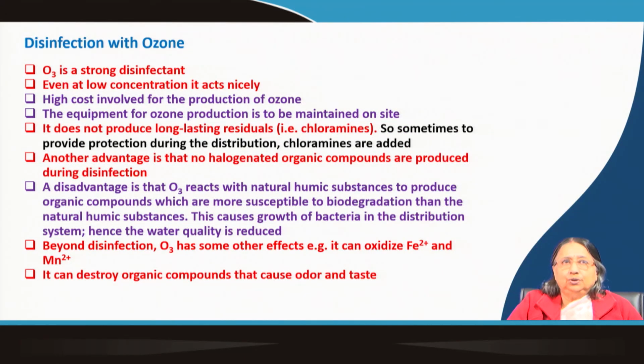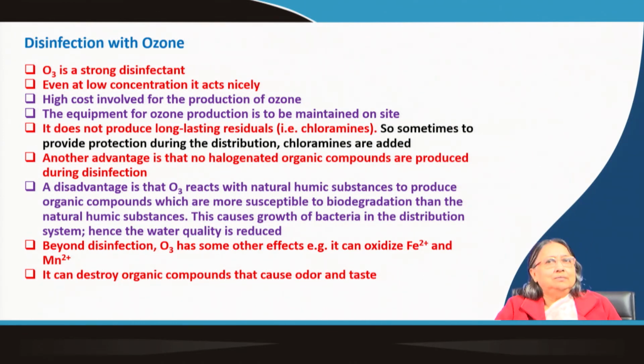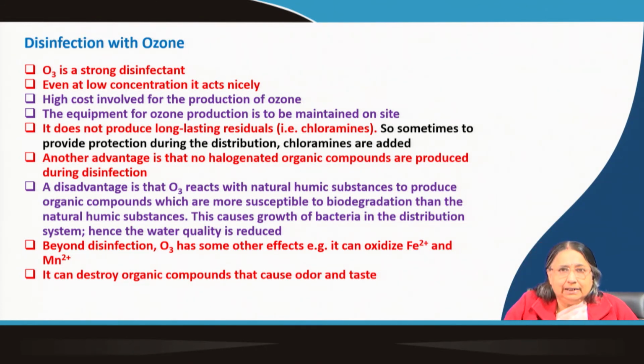Now, disinfection with ozone. Ozone is also widely used nowadays in advanced countries. It is a very strong disinfectant, even at low concentration it acts nicely. High cost, because ozone production is very difficult. Okay. And the equipment required for ozone production has to be maintained on the site itself. So, again a problem. It does not produce long lasting residual, this is a disadvantage. It does not produce chloramines. Sometimes chloramines have to be added. Actually it is an advantage, you can also call it a disadvantage.